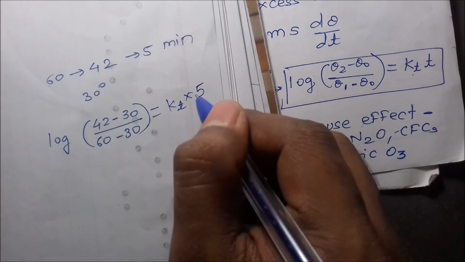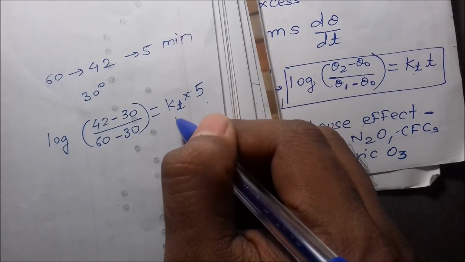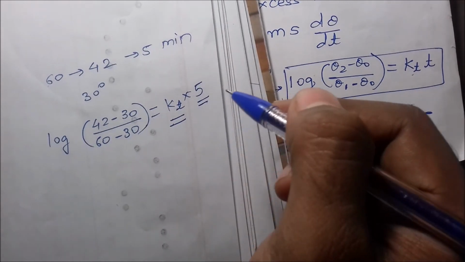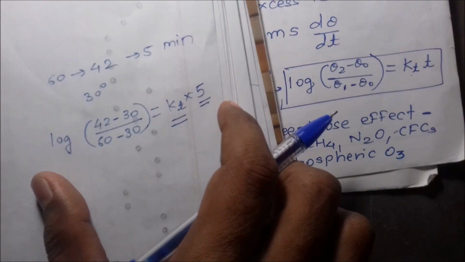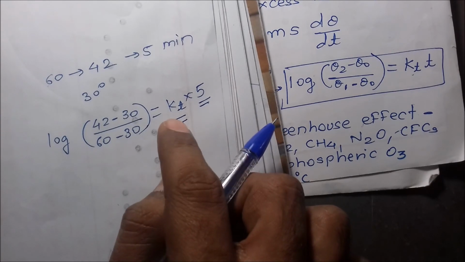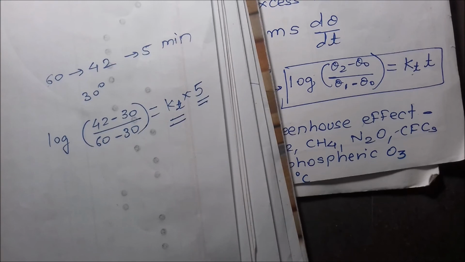Time is in minutes, so we can put it directly. As per the unit of time, the unit of kt changes. This is how we can calculate kt, and this kt can be used in further calculations.